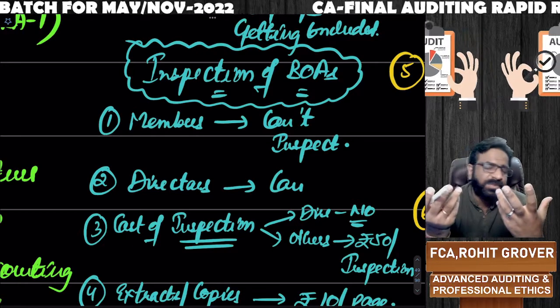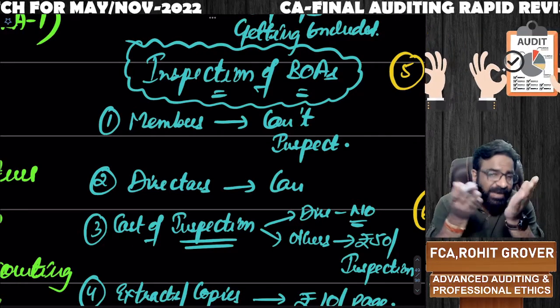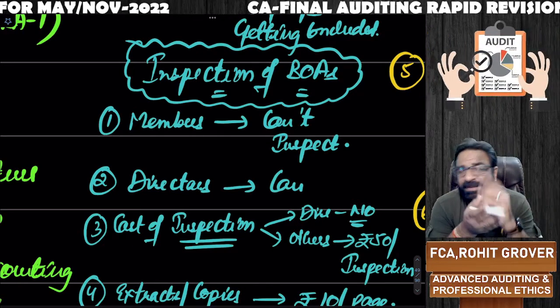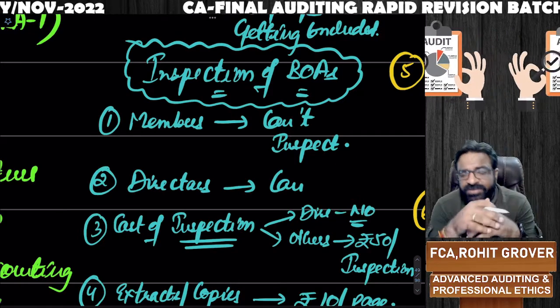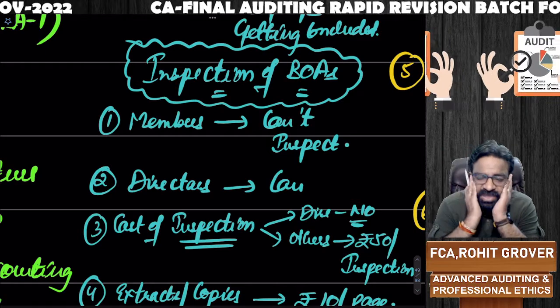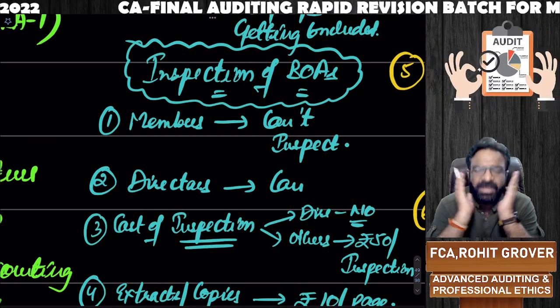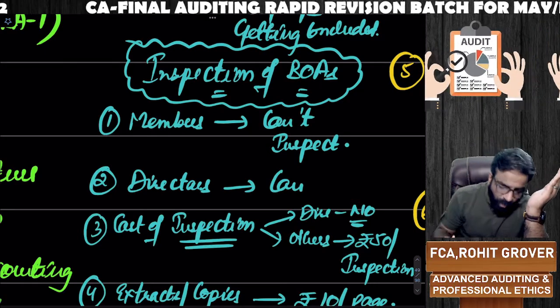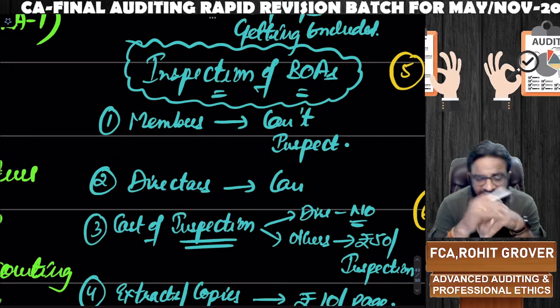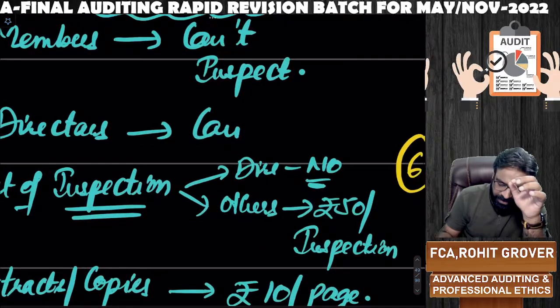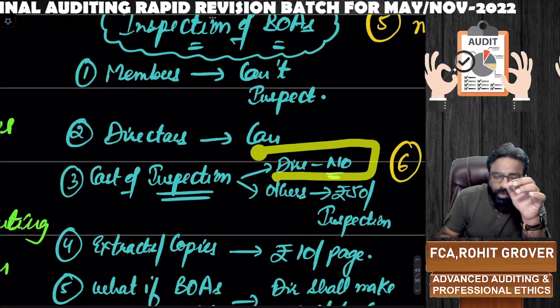Financial statements are also prepared by the board of directors, but financial statements can be inspected by the members because that is their right. But books of accounts is not their right. Books of accounts cannot be inspected by the members. It is prohibited. Only directors can inspect. And if the directors are inspecting, then there is no cost of inspection.